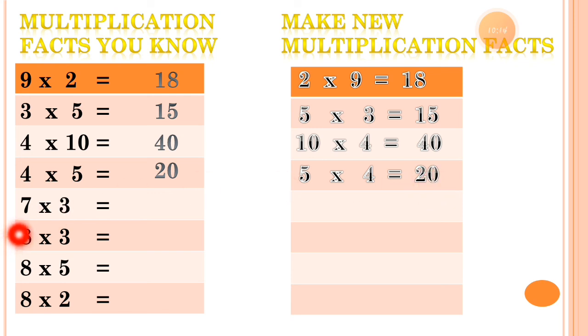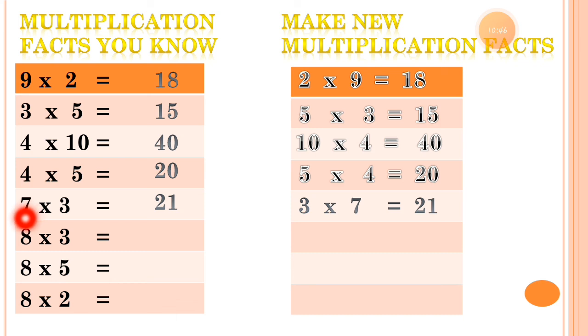Now the next one, 7 3s are equal to 21. So the multiplication fact for it is 3 7s are 21. What is the multiplication fact for this sentence? 7 3s are 21. So the multiplication fact sentence is 3 7s are 21.